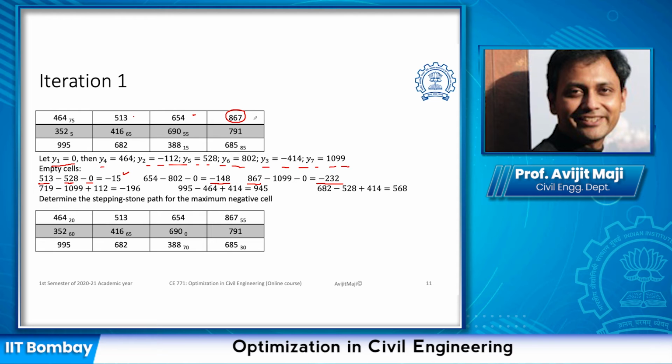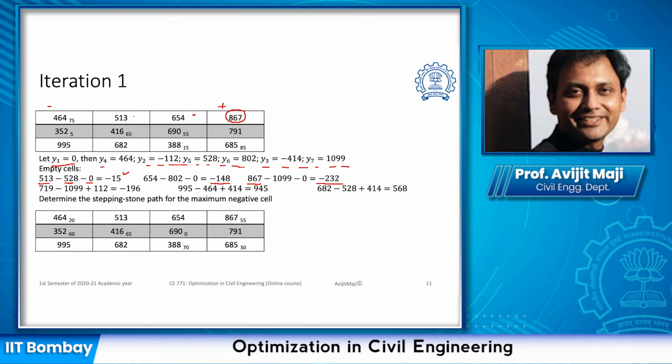Right now there is no assignment, that is why it is an empty cell. So if we actually make some assignment in this particular cell, then our cost is going to reduce further. So let us see how we can do it. In this case, we have to use the stepping stone method. So we started with this particular cell. If we want to assign at this particular cell, we have to find from where we can assign. Either we can assign it from here, we have to go only column wise or row wise, or we can assign it from here. So if we want to assign it, let us indicate that we want to assign some value and it can come from here or here.